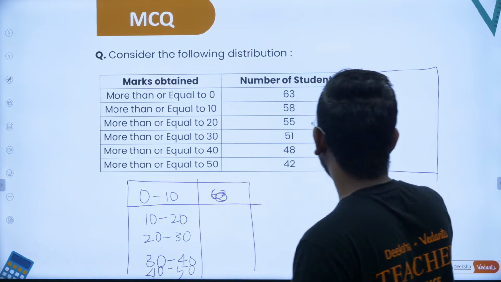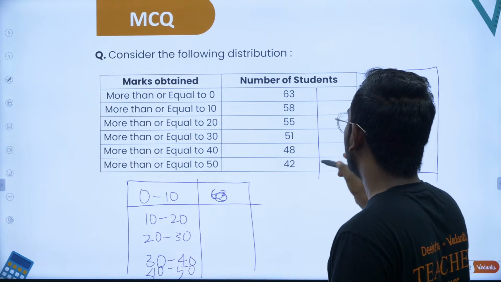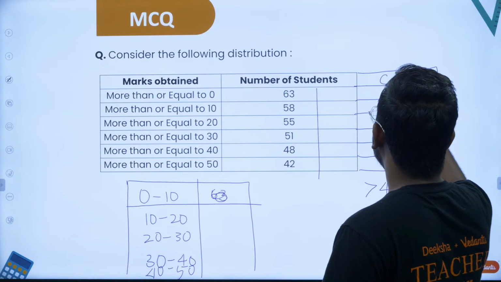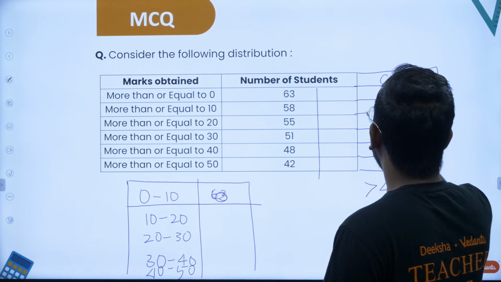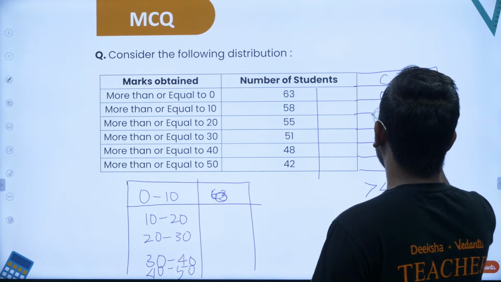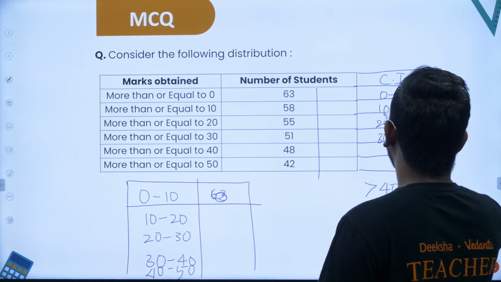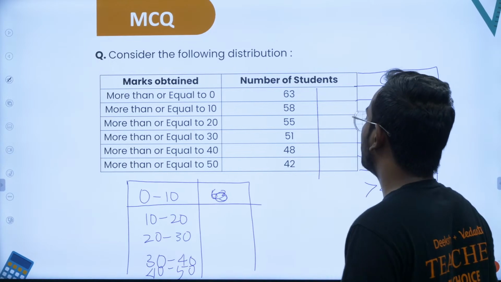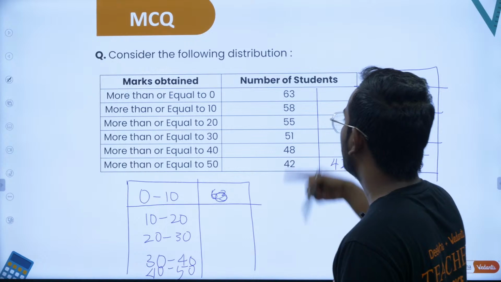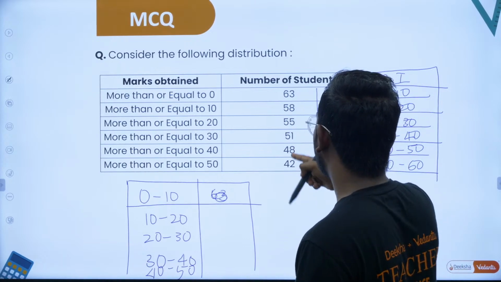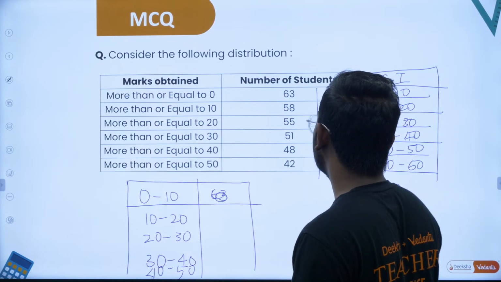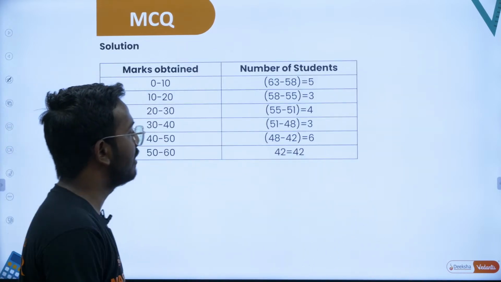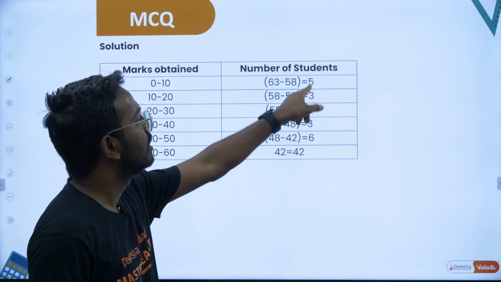You'll have to remove. So here you will end up with, so more than, I'll write the class intervals, you will understand it better. Class intervals are given by 0 to 10 and 10 to 20. So 20 to 30, 30 to 40, 40 to 50 and 50 to 60. So in this case 50 to 60 there are 42. So from here you will have to keep reducing things. So 48 minus 42, 6 more students here, 48 to 51. So if you keep on adding something like this, you'll have 42, 6, 3, 4, 3 and 5.